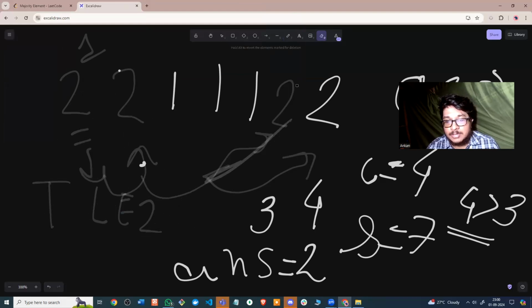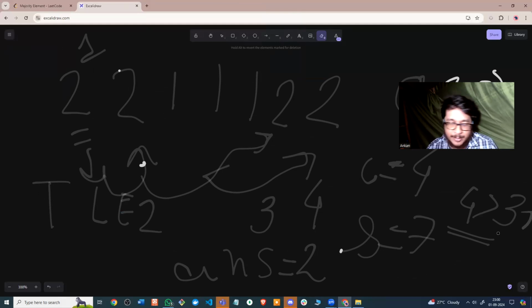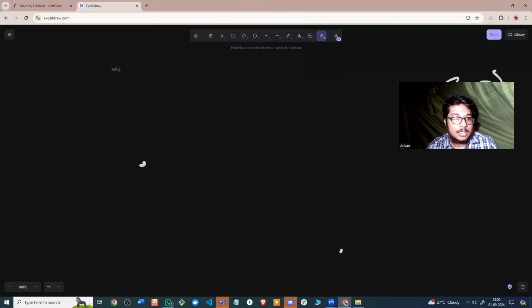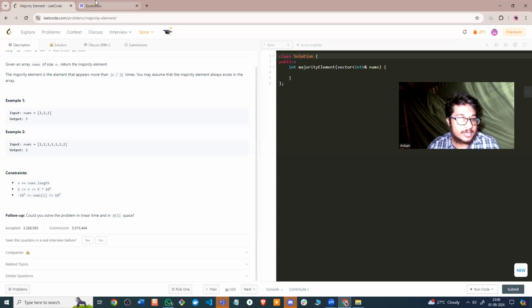One way which comes to our mind is if we use hash maps, right? If we use maps in C++. So if we use maps, that will also be very, very simple.